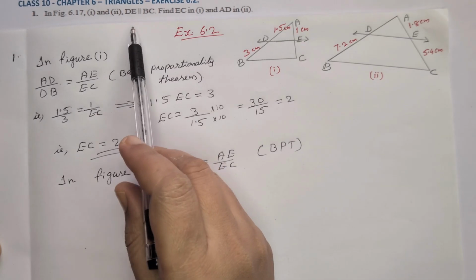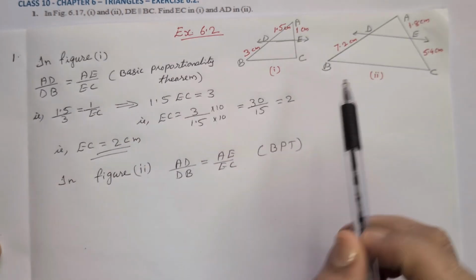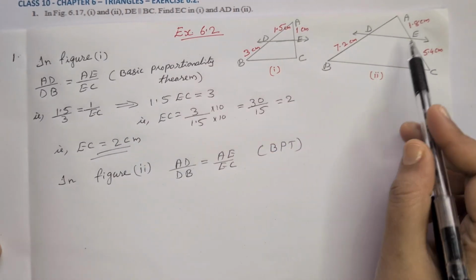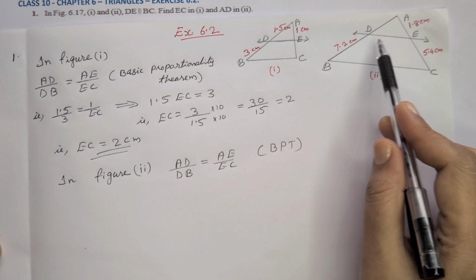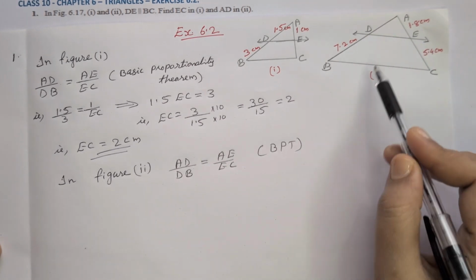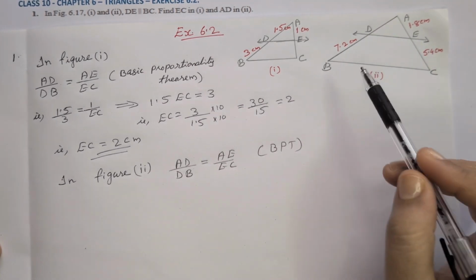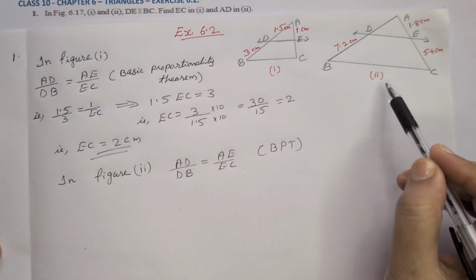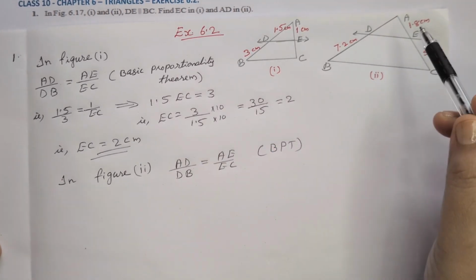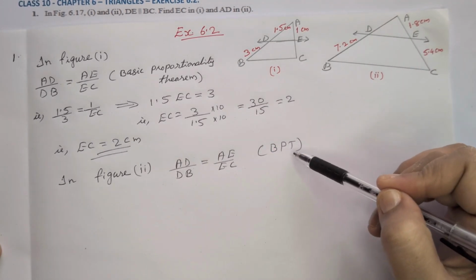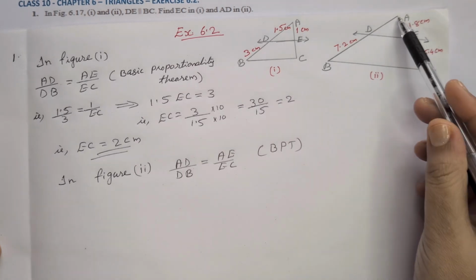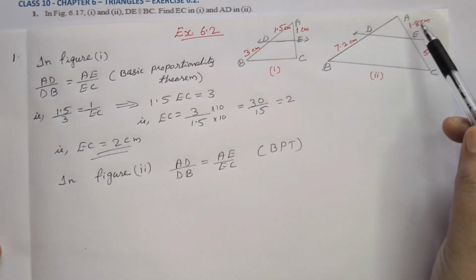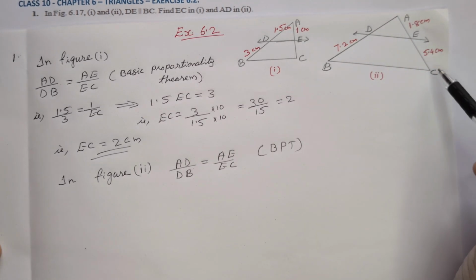Here in the question, it's given DE parallel to BC, a line parallel to the third side of the triangle. So, we can apply the basic proportionality theorem. In the second part, here also using the basic proportionality theorem, BPT in short, we can write AD by DB is equal to AE by EC.